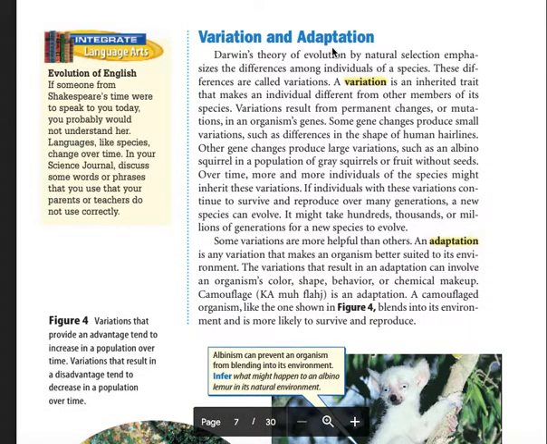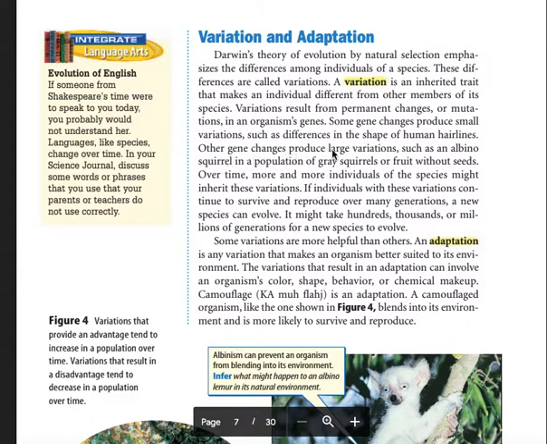Variation and adaptation. Darwin's theory of evolution by natural selection emphasizes the differences among individuals of a species. These differences are called variations. A variation is an inherited trait that makes an individual different from other members of its species. Variations result from permanent changes or mutations in an organism's genes. Some gene changes produce small variations, such as differences in shape of human hairlines.